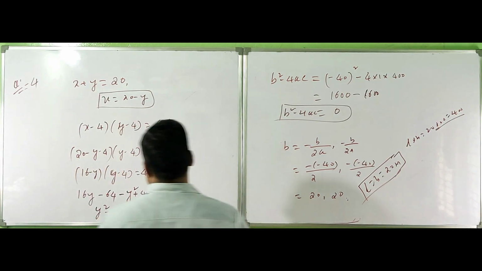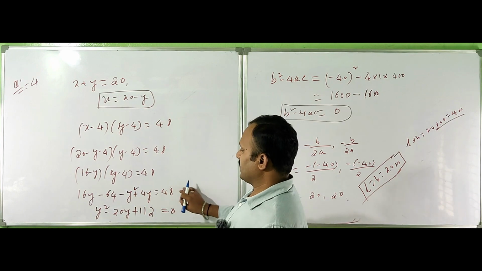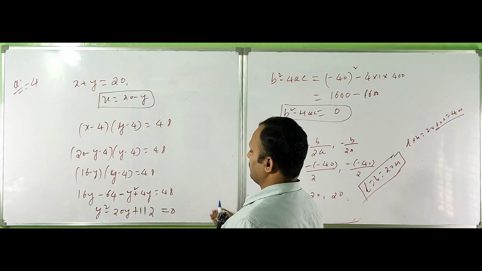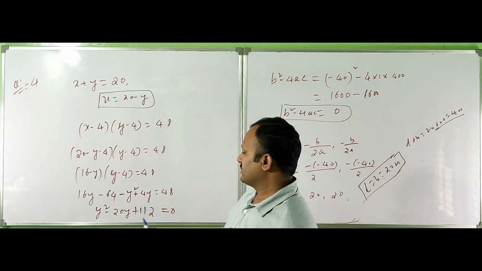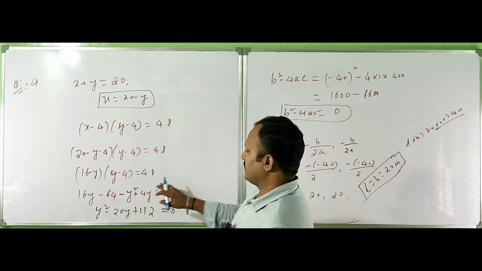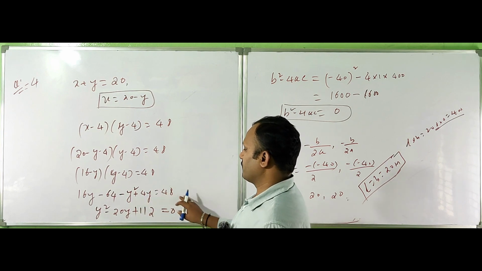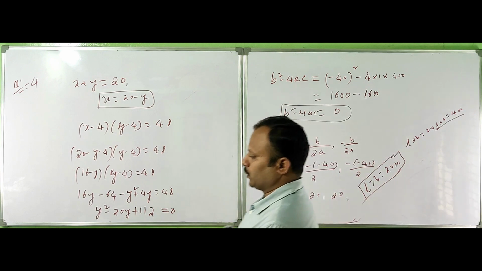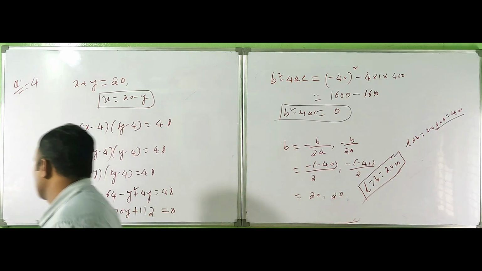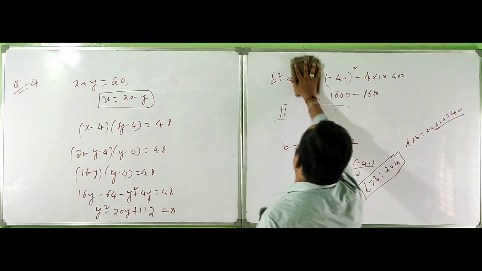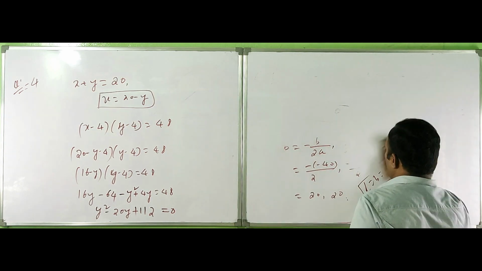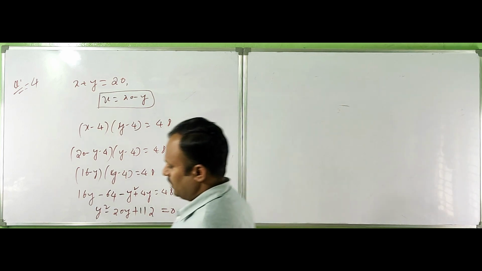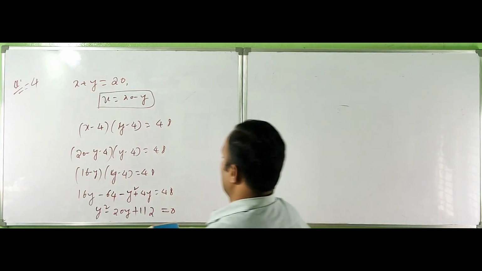Once again, I bring the y square to the right side, and 16y plus 4y is 20y. Again I have to write it on the right side because I'm bringing it to the y side. 64 plus 48 is 112. Okay. The required equation is in this form. Then check whether it is possible or not.